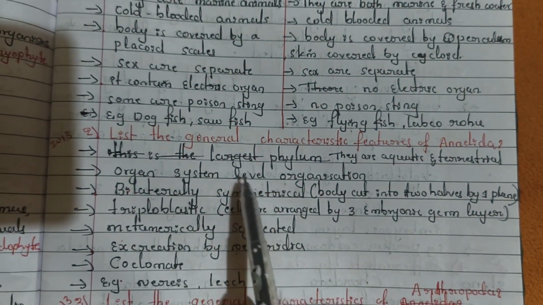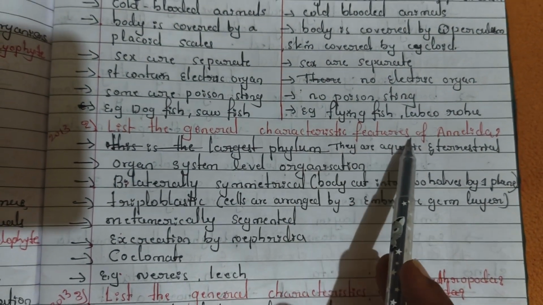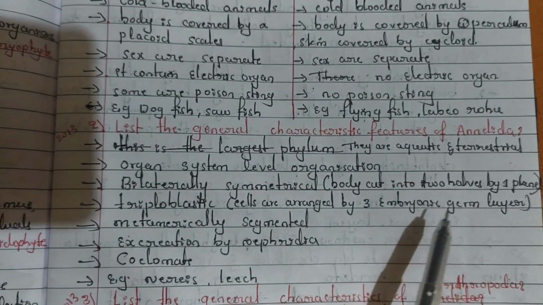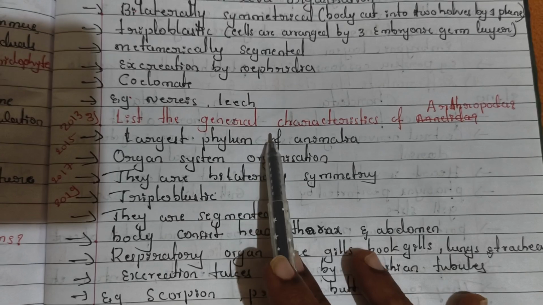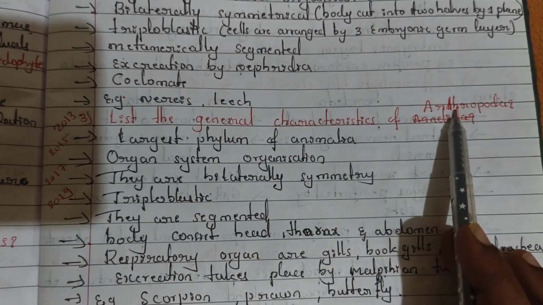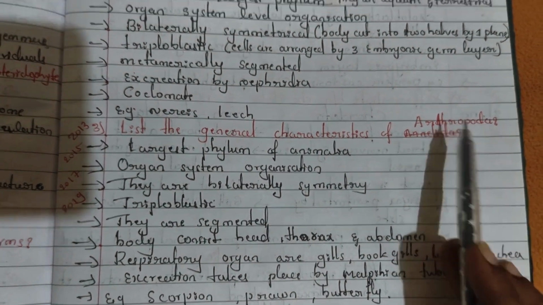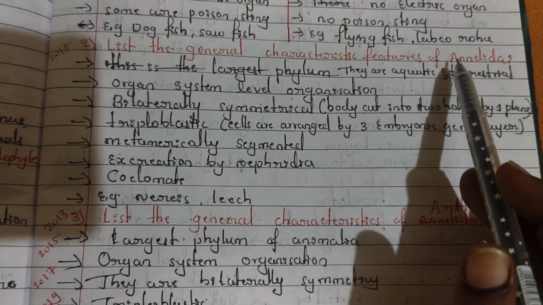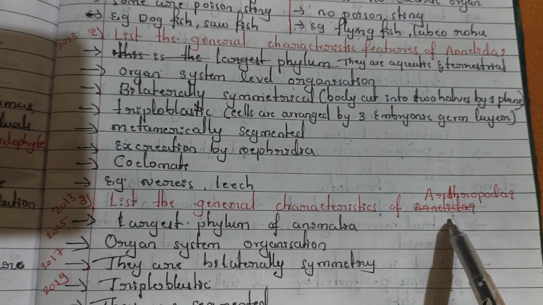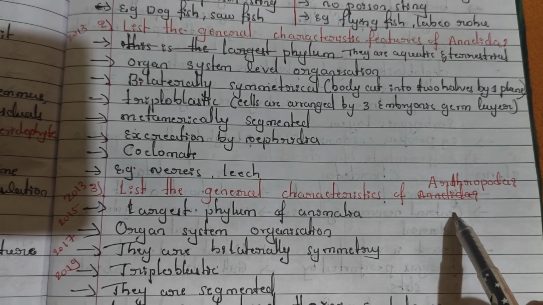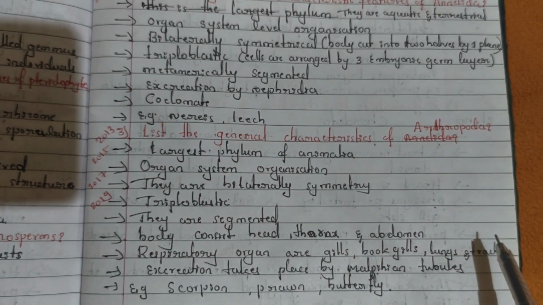And next, write the general characteristic features of Annelida. You can refer to these points. And next, list the general characteristics of Arthropoda. Annelida and Arthropoda are the most important topics, and they raise questions on these topics. Whatever question and answer I have written, these are fixed and most important.